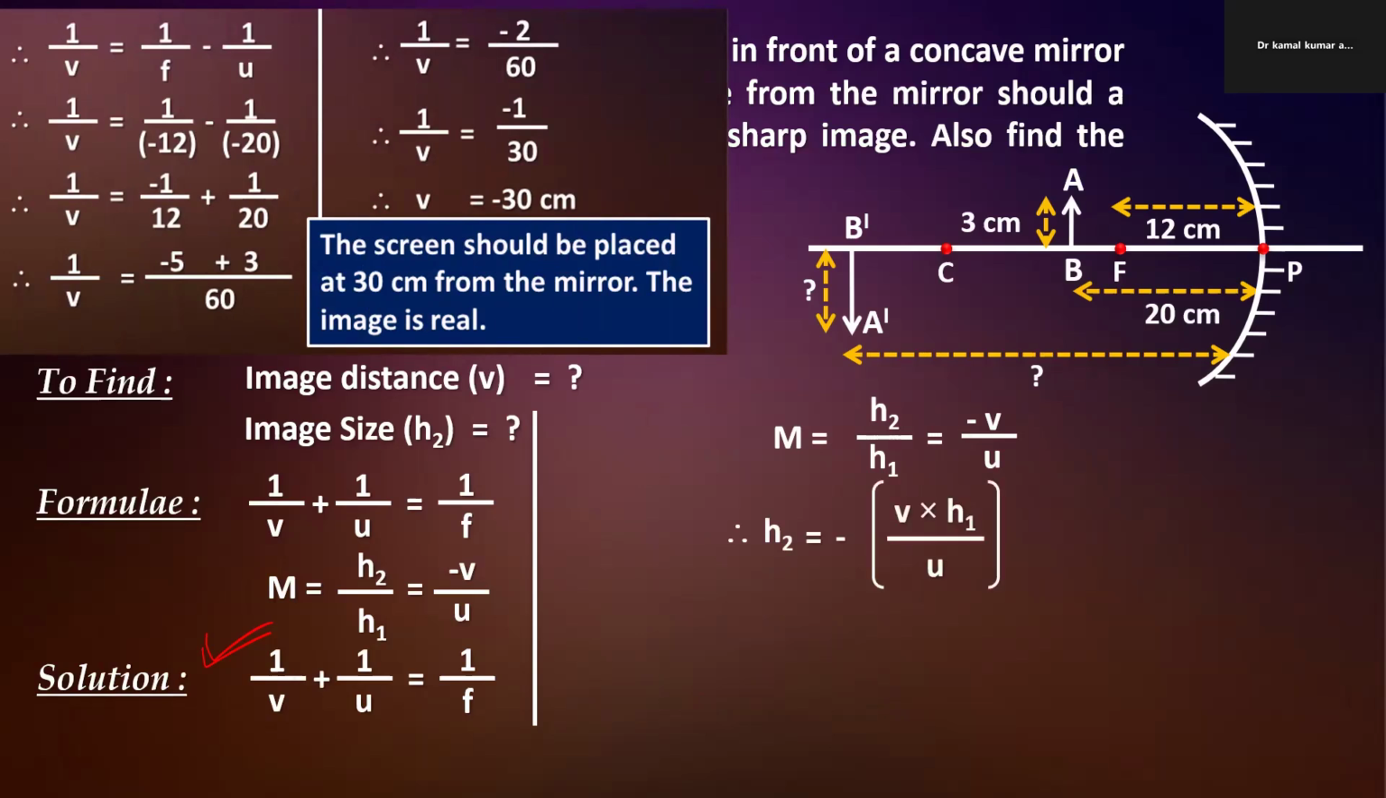Now if you want to find out the height, we can use the magnification factor formula h2 by h1 equal to minus v by u. Here we have to find h2. So h1 is shifted, not shifted, cross multiply. Finally the answer will be 3 times 30 is 90, 90 by 20, 9 by 2, and that is 4.5 in negative.